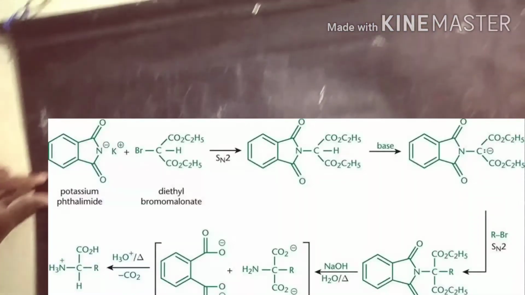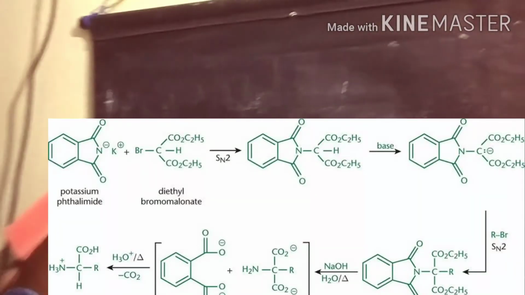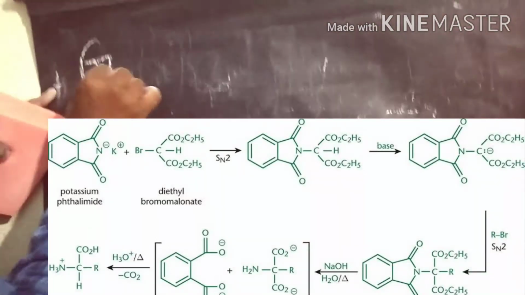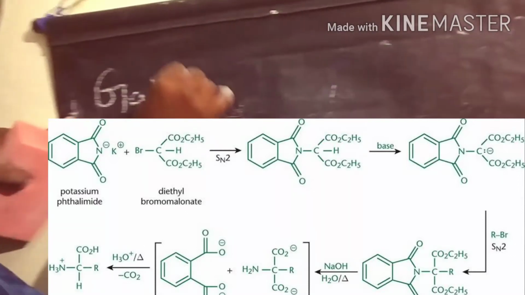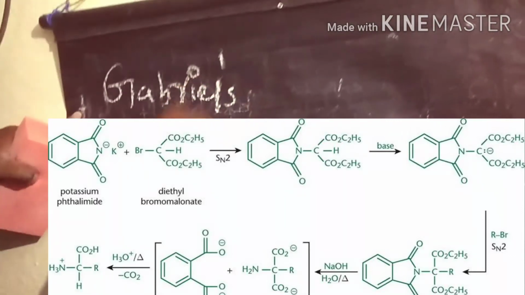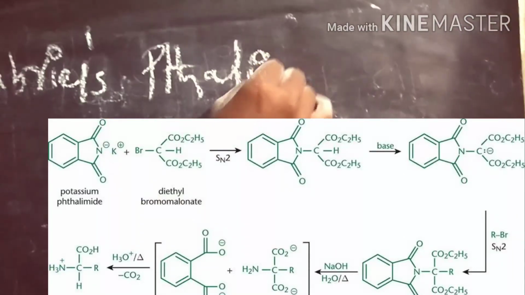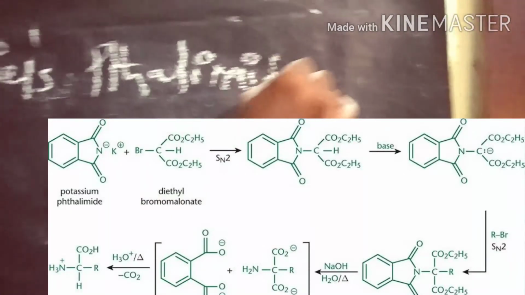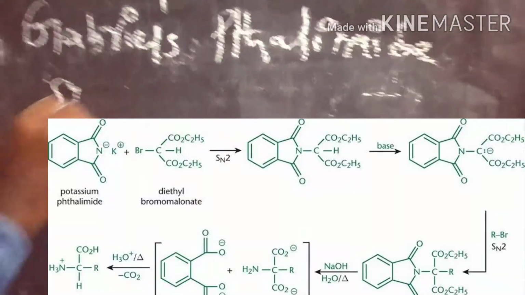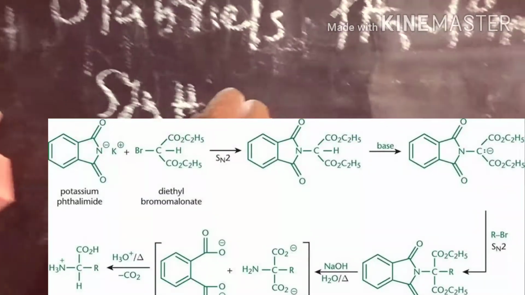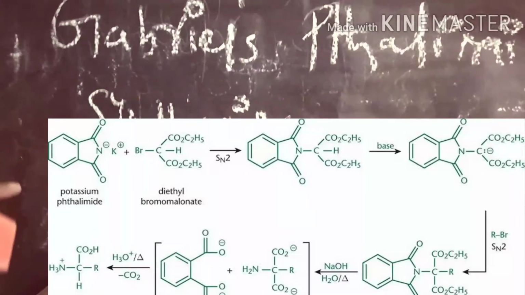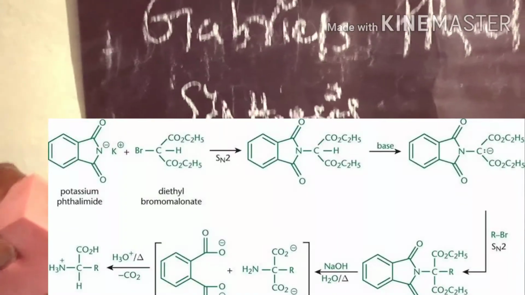The next important reaction is Gabriel's phthalimide synthesis. This is one of the most useful syntheses for the preparation of amino acids. In this case we take the reactant as phthalimide. First of all we start with phthalimide.